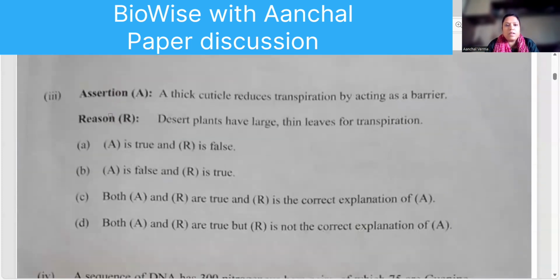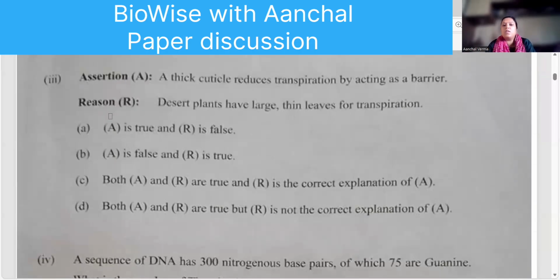Moving to the next. A thick cuticle reduces transpiration by acting as a barrier. That is true. And desert plants have large and thin leaves for transpiration. That is false. So A is true and R is false.